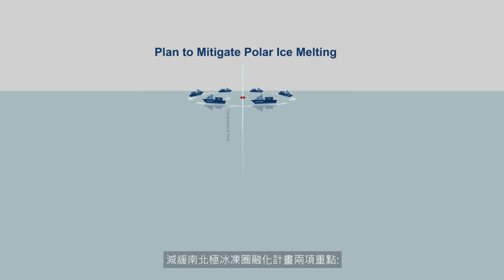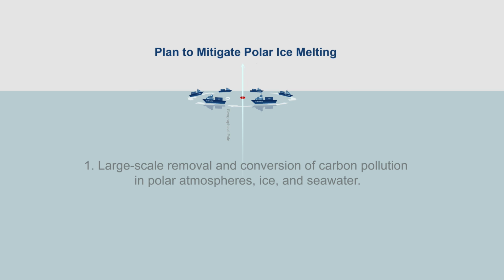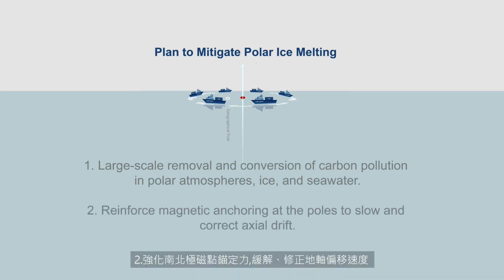Plan to mitigate polar ice melting. Focus of the Polar Ice Melting Mitigation Plan. 1. Large-scale removal and conversion of carbon pollution in polar atmospheres, ice, and seawater. 2. Reinforce magnetic anchoring at the poles to slow and correct axial drift.